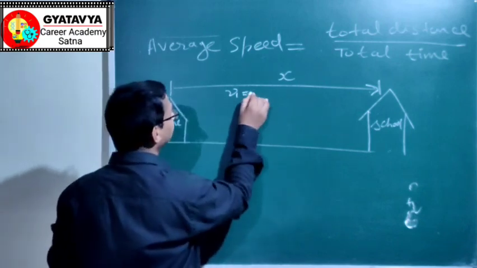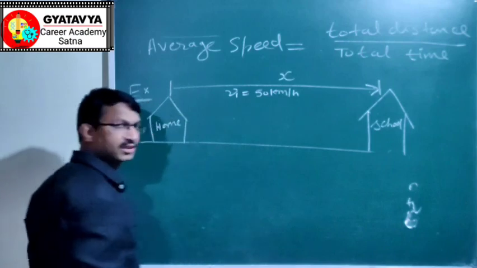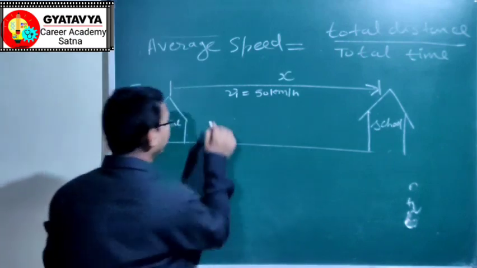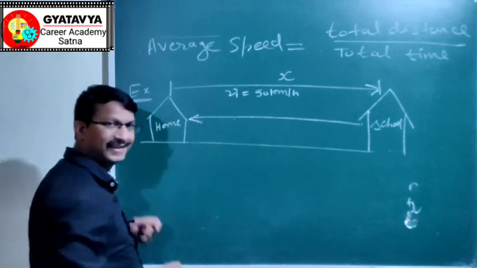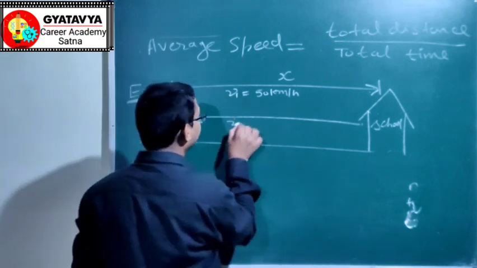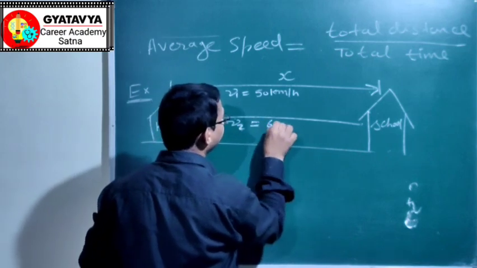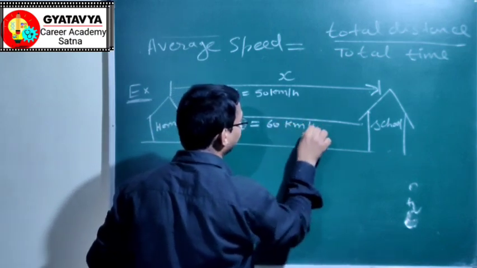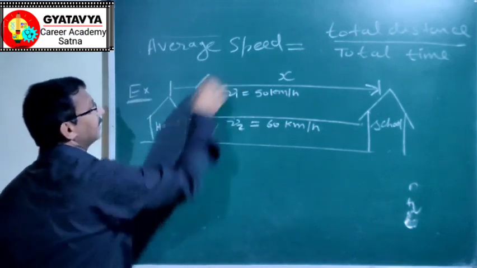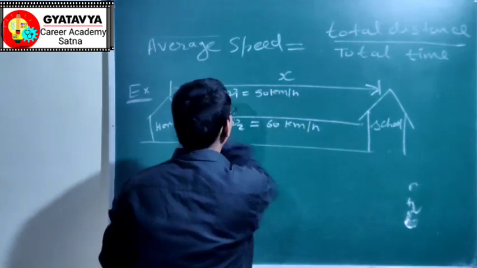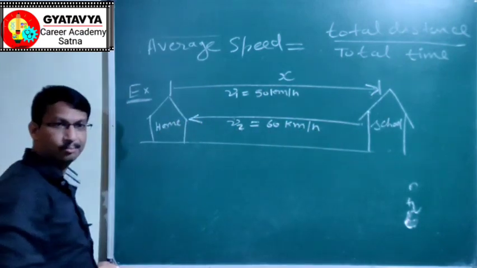Say v1 is 50 km per hour. And immediately he returns, because it is a holiday, with another speed v2. Say this v2 is 60 km per hour. Then find his average speed in this journey from home to school and the immediate return from school to home.